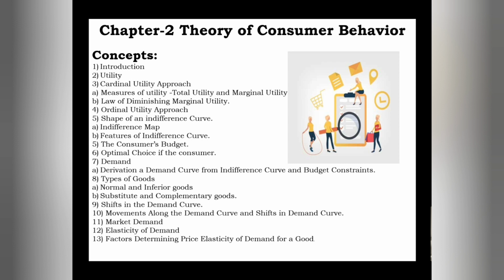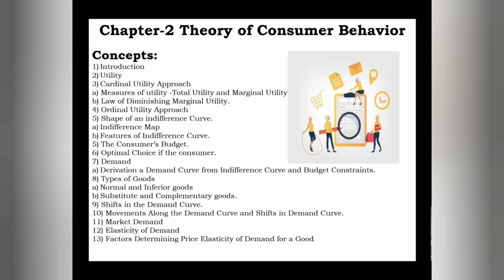That's why you have to understand the concepts in this chapter very clearly, otherwise you will lose certain marks.